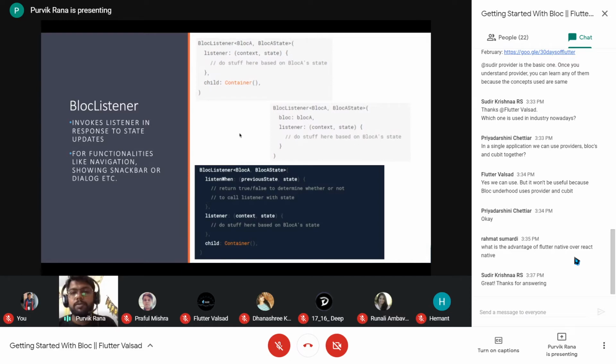And same as the block builder, if you want to specify a condition for when this listener will get triggered, the listenWhen method is also there, which has the current state and the previous state as parameters. Comparing those, you can decide when to trigger the listener and when not to. So there is a very thin line of difference between the block builder and the listener.